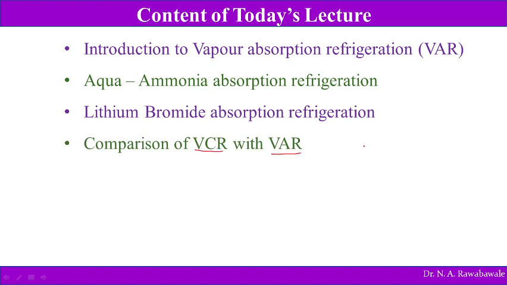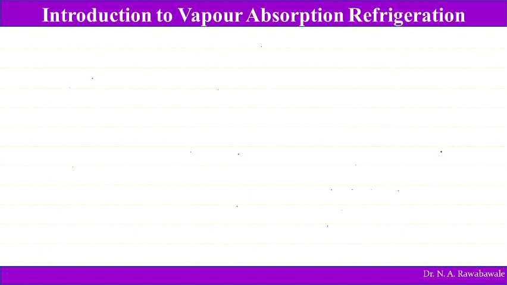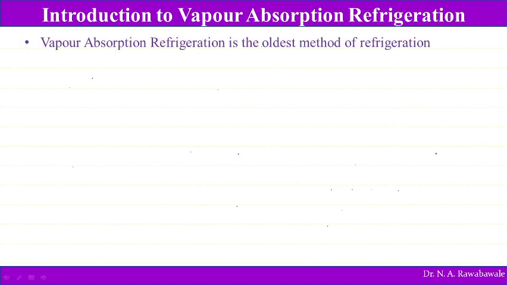vapor absorption refrigeration. So now we will have the introduction of this vapor absorption refrigeration system: what it is, when it was invented, and how it works. The vapor absorption refrigeration system is not a new system. It is one of the oldest methods of producing a refrigerating effect.